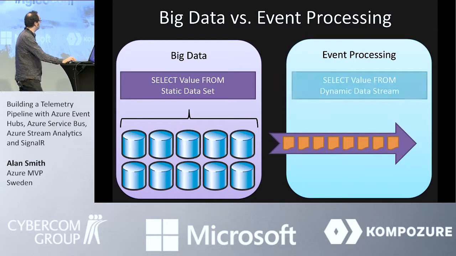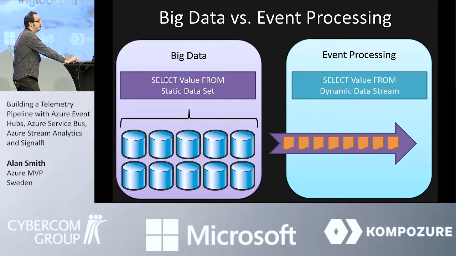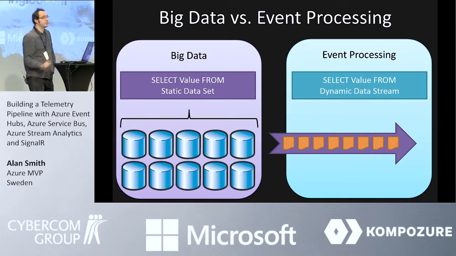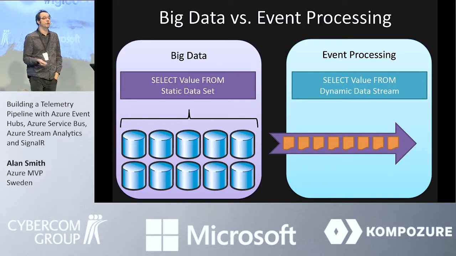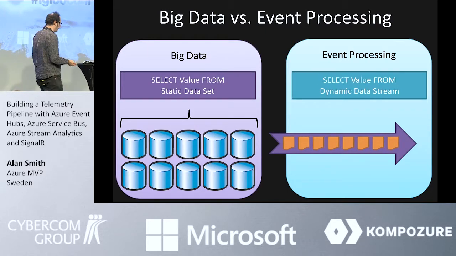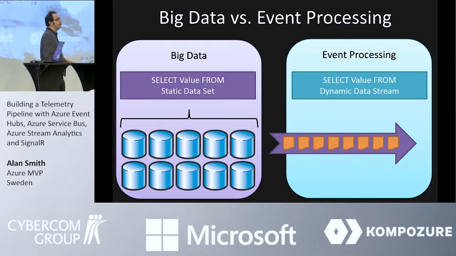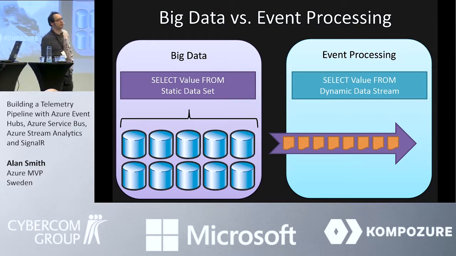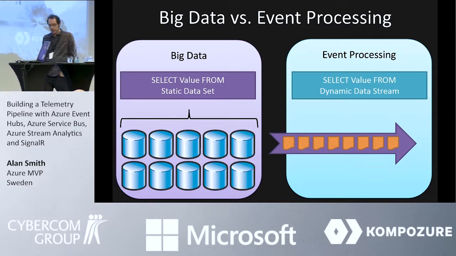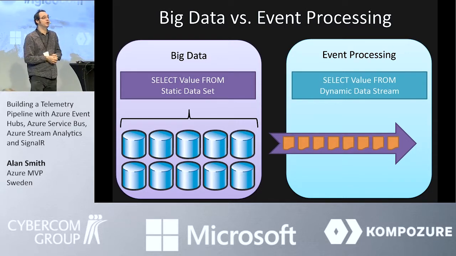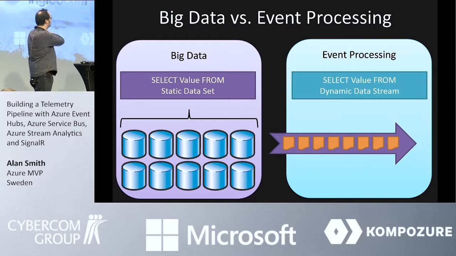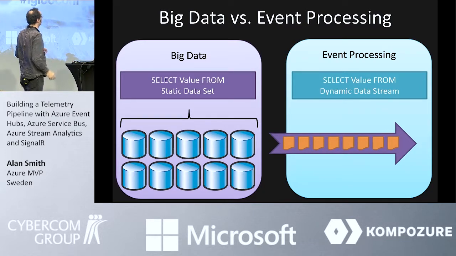When we're dealing with event processing, what we're really interested in is selecting values from a dynamic data stream. So we really assume that the data size is infinite. And if you imagine something like Twitter, what are you interested about when you're looking at Twitter? Are you interested in what people have said about your company, which is going to be the static data, or are you interested in what people are saying about your company, which is going to be the dynamic Twitter stream of all the data that people are tweeting in real time?